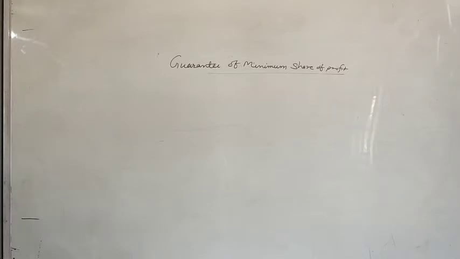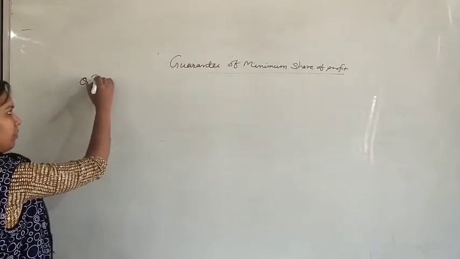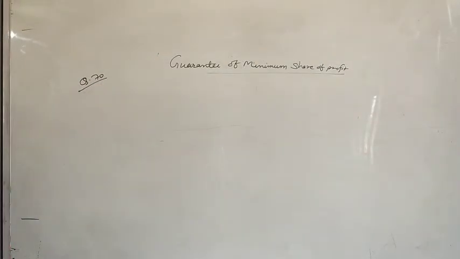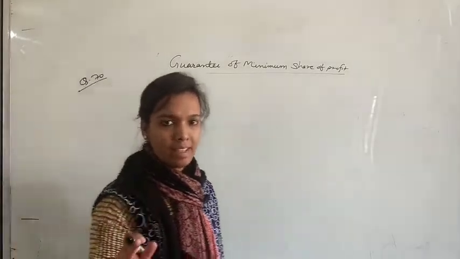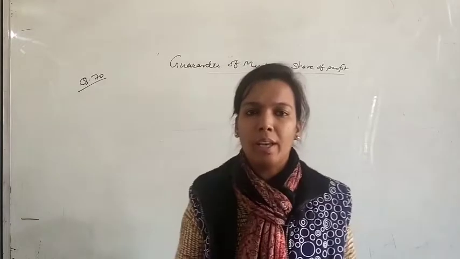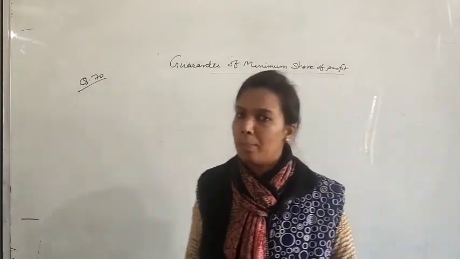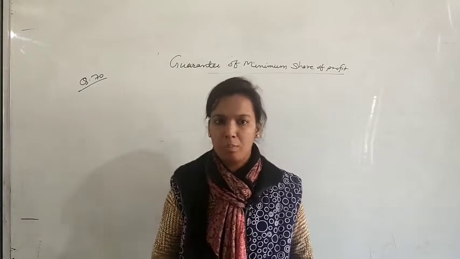S, T, W and X are partners sharing profits in the ratio of 4:3:1. X is given a guarantee that his share of profit in any given year would be 80,000 rupees. This is the minimum guarantee that 80,000 rupees he will get from the firm in any condition. Deficiency, if any, would be borne by other partners equally. Now this is according to the second condition. As I told you, there are two conditions: the guarantee can be given by any one of the partners, or the guarantee can be given by all partners in a particular ratio. So the ratio here is equally, meaning 1:1.